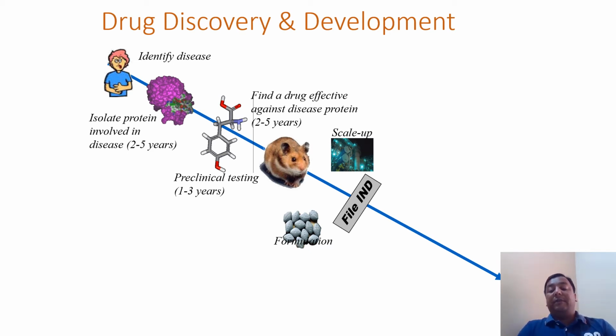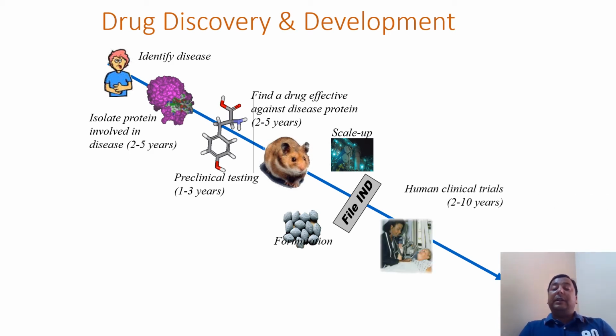Once they look at all the evidence generated through the preclinical studies, the IND agency, where we have filed these things, will send the request for human clinical trials. Most of the drugs will be approved. About 70% of the drugs pass the preclinical stage, meaning that the IND agencies will approve this.